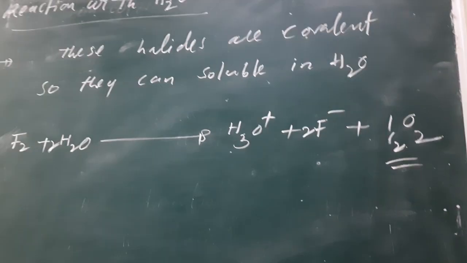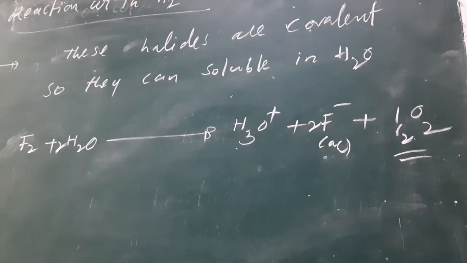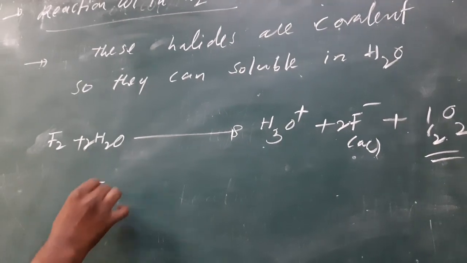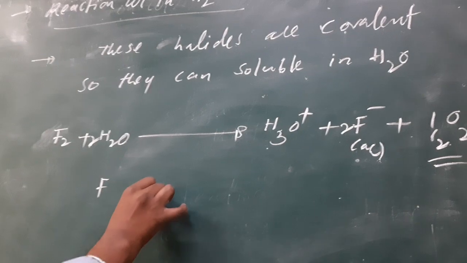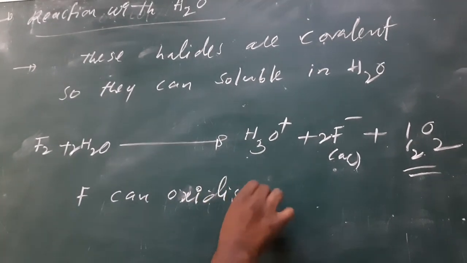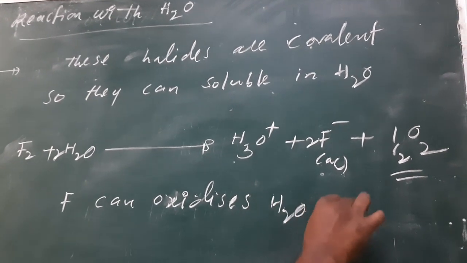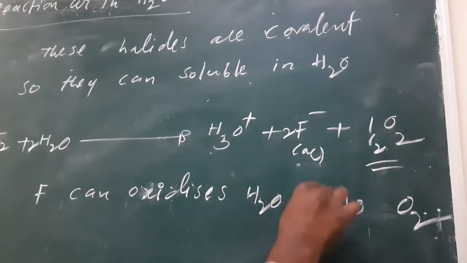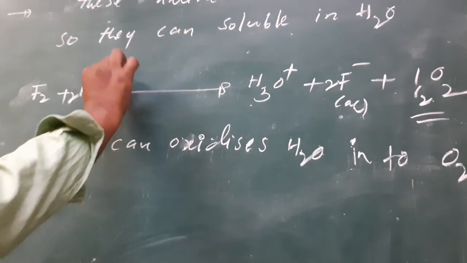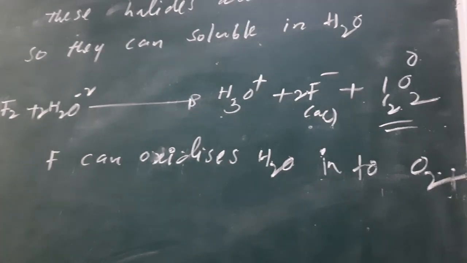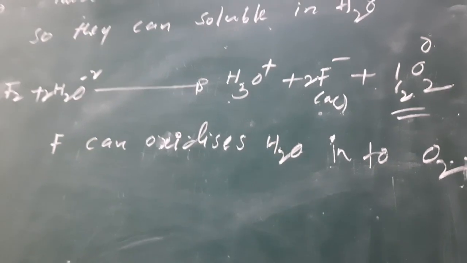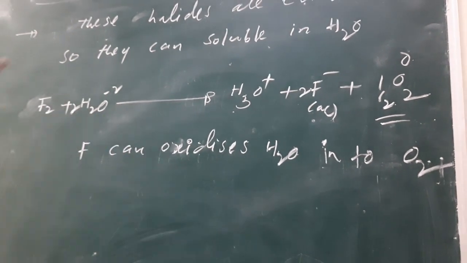Here the fluoride anion is formed in aqueous medium. This reaction indicates fluorine can oxidize water into oxygen, because here oxygen is in the -2 oxidation state, here 0. So oxygen in water undergoes oxidation. So water is oxidized by fluorine.